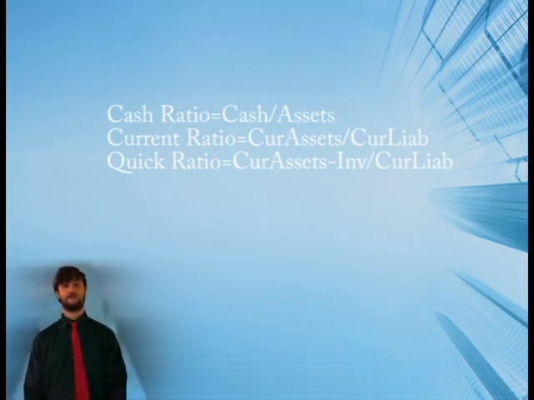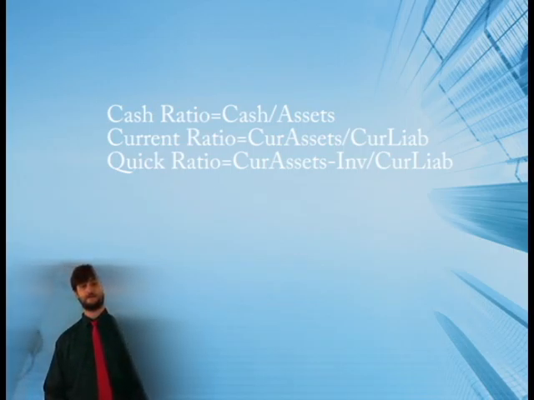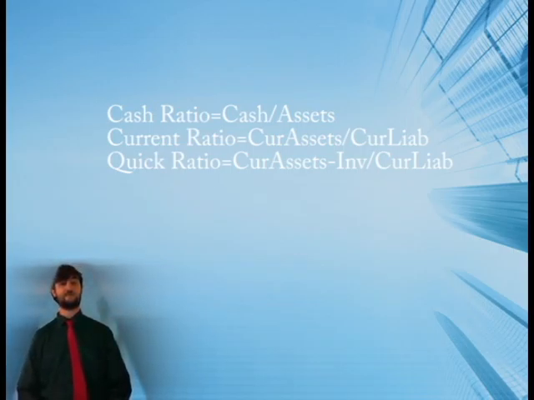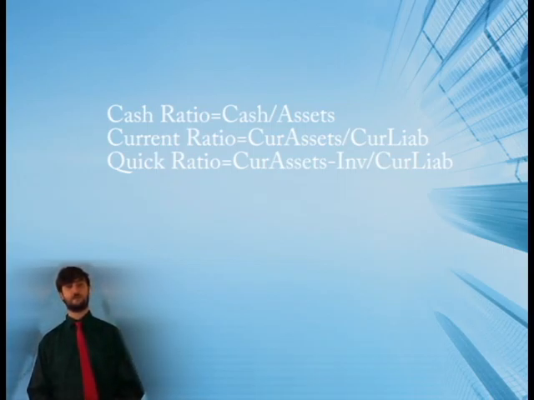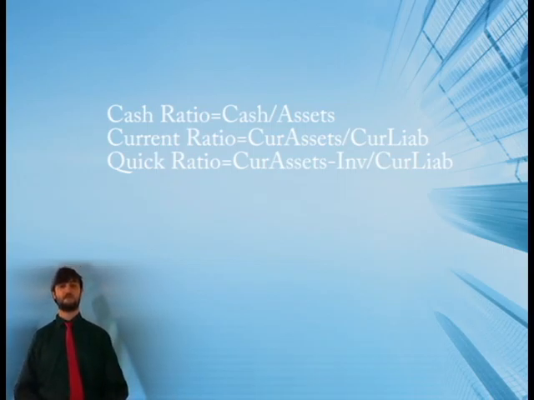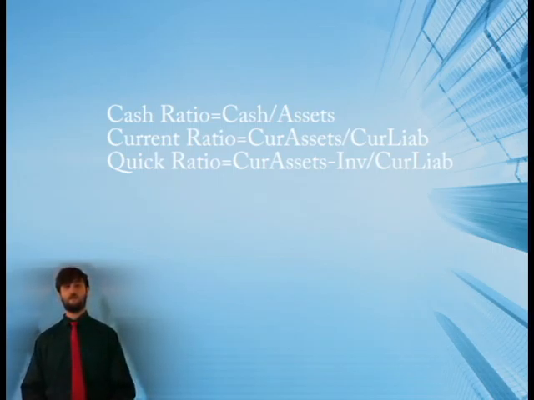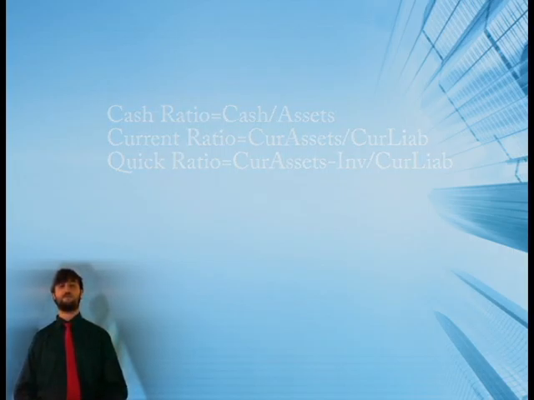Our cash ratio is cash over assets, which shows us our percentage of cash for assets. Our current ratio is current assets over current liabilities, which is the same for current assets over liabilities. And then we have our quick ratio, which is very similar to our current ratio, which is current assets minus inventory over current liabilities. This alleviates the problem by removing inventory which might not sell.